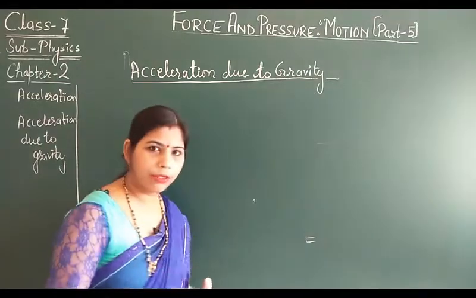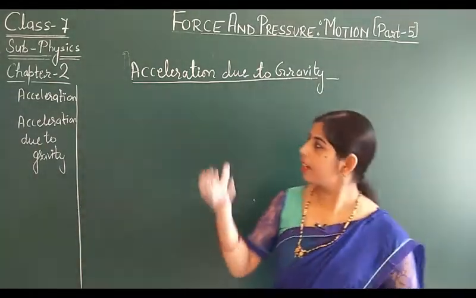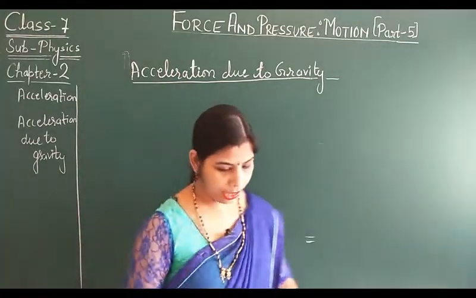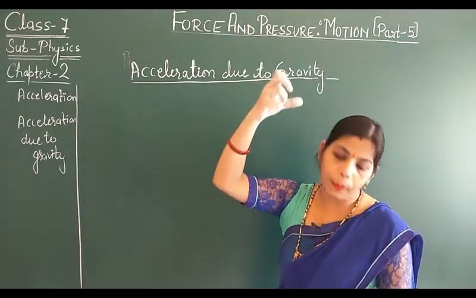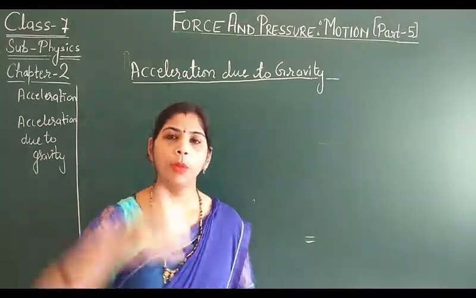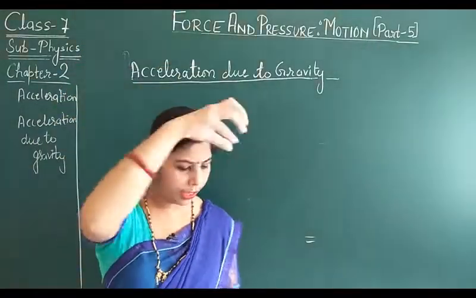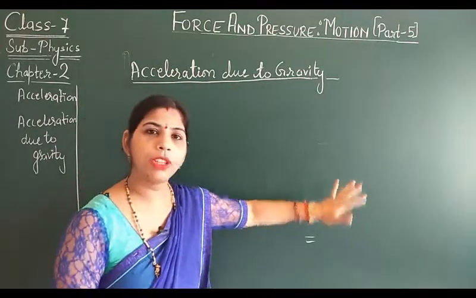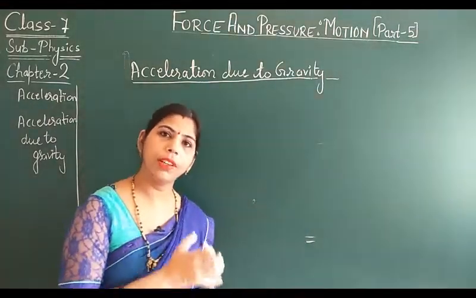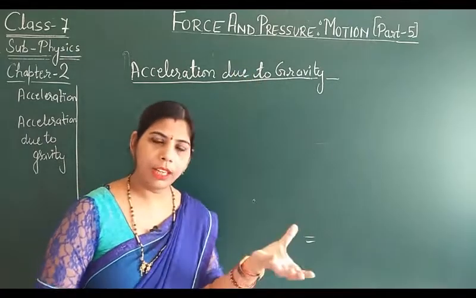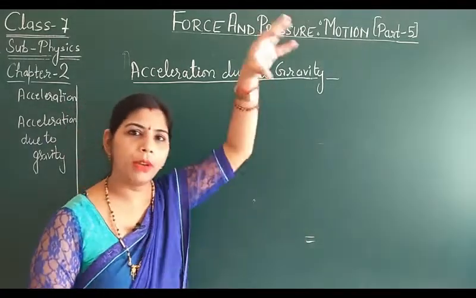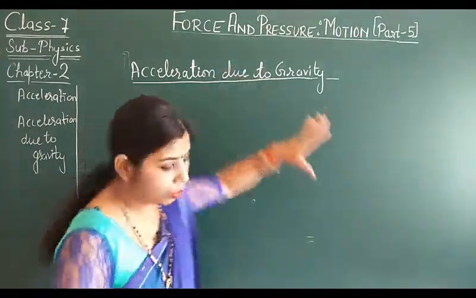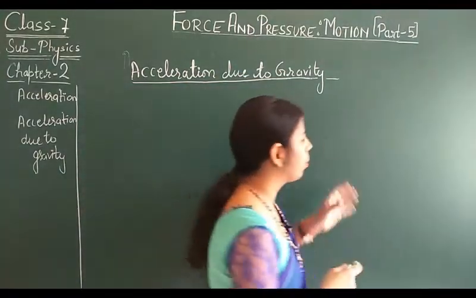That means the force which is exerted by the earth. अर्थ क्या करती है, अपने डायरेक्शन में हर चीज़ को पुल करती है. आप सबने ये बचपन से देखा है, सुना है that an object dropped from a height, कोई भी ऑब्जेक्ट अगर हम हाइट से गिराते हैं, always falls towards the gravitational force of the earth. चाहे पेड़ से फल गिर रहा हो, if you are playing with a ball it always comes towards the earth. That's why, this is due to the gravitational force of the earth.